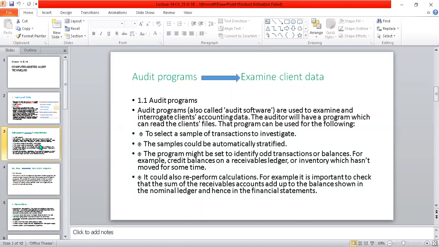Stratified means classified, subdivided into subpopulations. So this is how the audit program examines the client data.